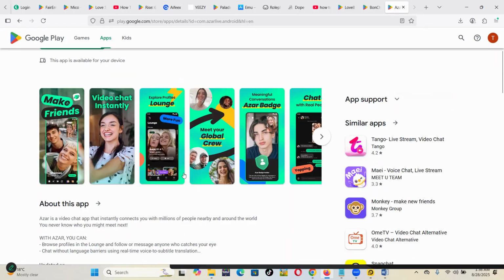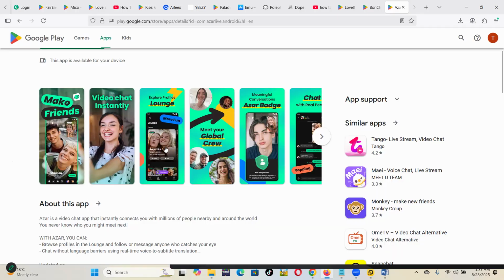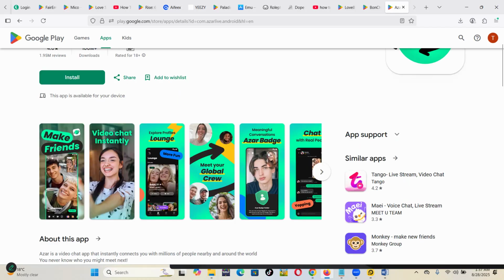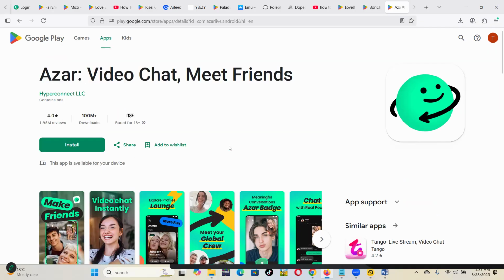This app is a bit special. It just focuses on videos, randomly. You just find yourself seeing someone. That is the power it has. You can chat also, like other apps, but it's actually made for videos. You just scroll and you see a person in front of you randomly. You scroll, then you see someone from Spain. You scroll and see someone from South Africa. You scroll and see someone from New York. I don't know the algorithm the app uses, but it's really cool. If you want to meet random people, you just have to try these guys out.